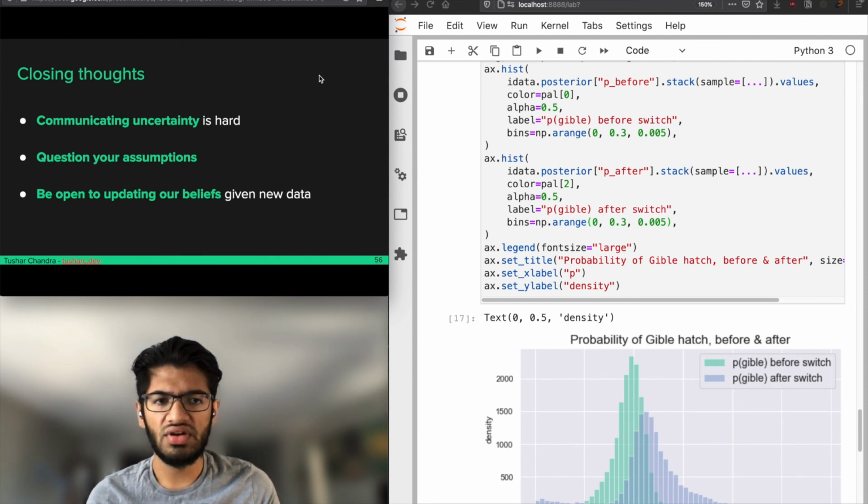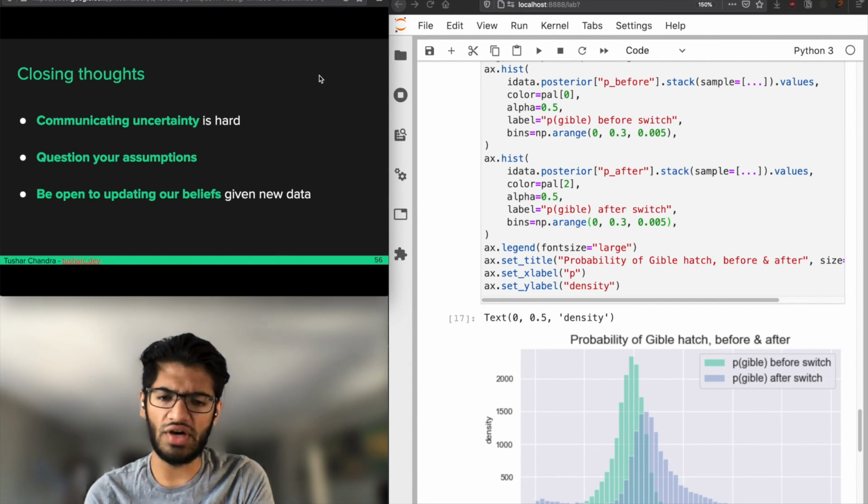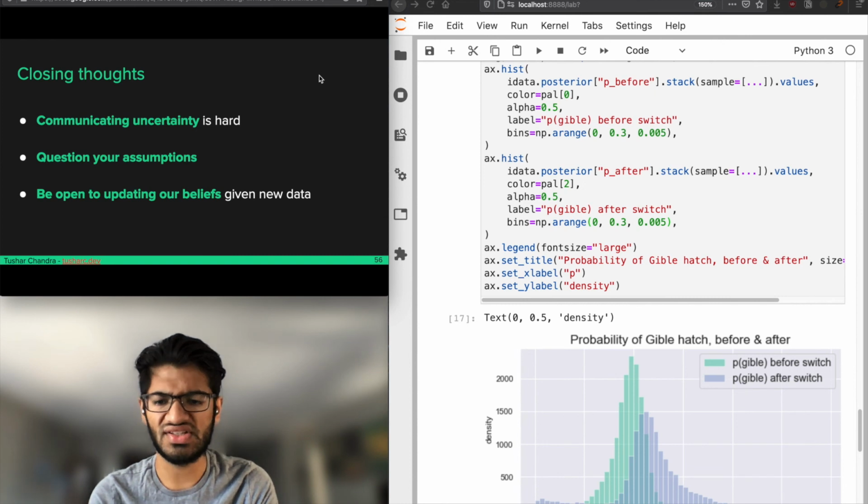It's really important to do this because Bayesian modeling forces you to lay out your assumptions explicitly, but you can still hide behind your model. Yes, you have all your distributions out, but there's still a question of why you chose those distributions, why you chose your priors, etc. So you have to be really explicit about them.